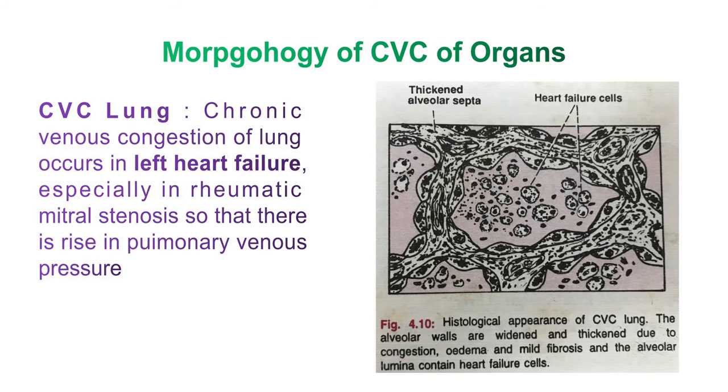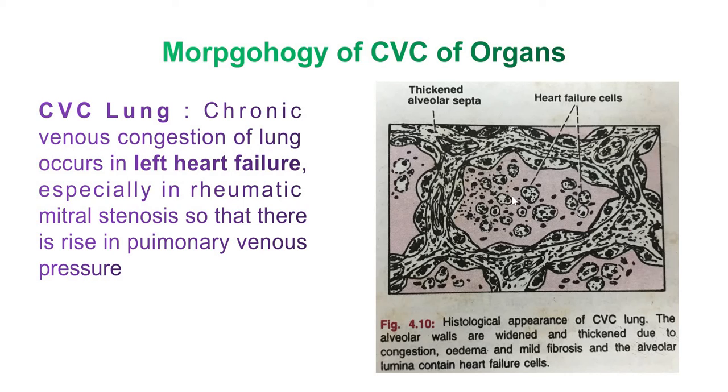Here you can see histologically the CVC of lung. The histological section of the affected lung shows, in this diagram, the heart failure cells and the thickened alveolar septa, which are thickened due to chronic venous congestion.